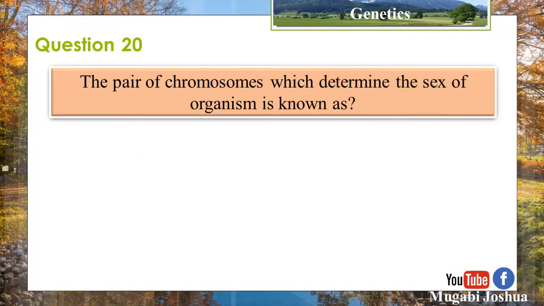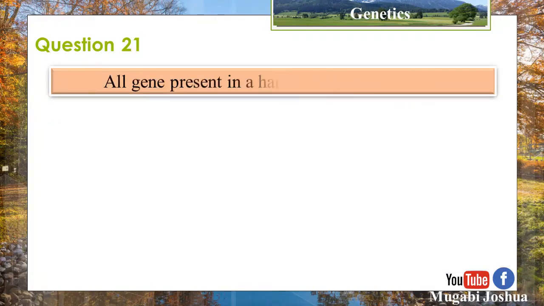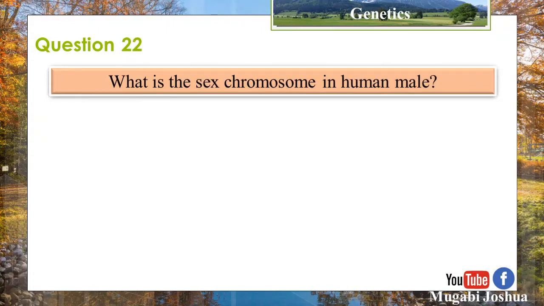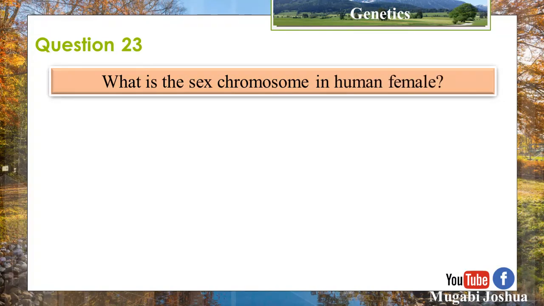Question 20. The pair of chromosomes which determines the sex of an organism is known as sex chromosomes. Question 21. All genes present in a haploid cell is known as genome. Question 22. What is the sex chromosome in a human male? XY. Question 23. What is the sex chromosome in a human female?